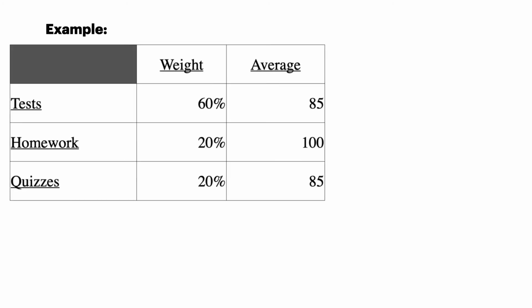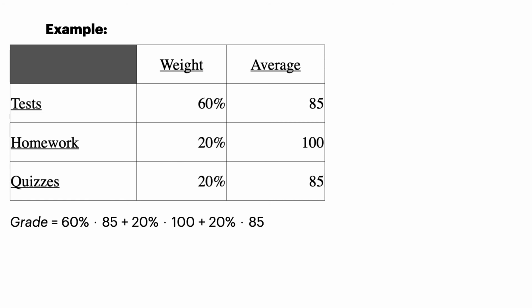Let's say tests are worth 60%, homework's worth 20%, and quizzes are worth 20%. So that sums to 100%, right? Let's say this student got an average of 85% on tests, 100% on homework, and 85% on quizzes. What would their course grade be?